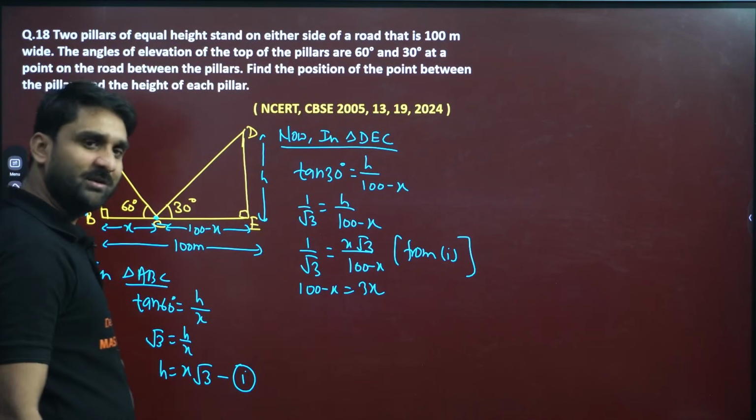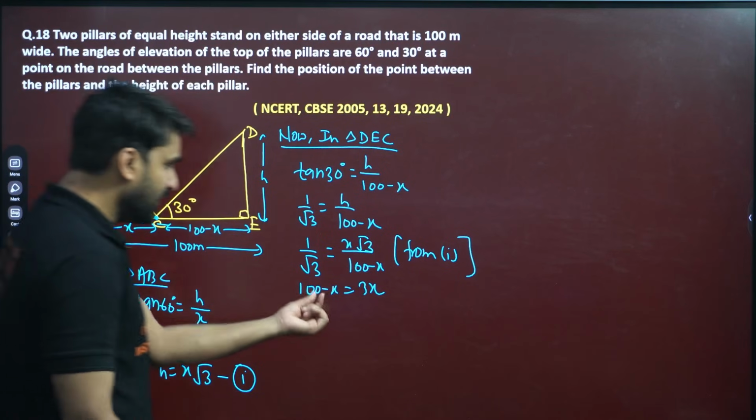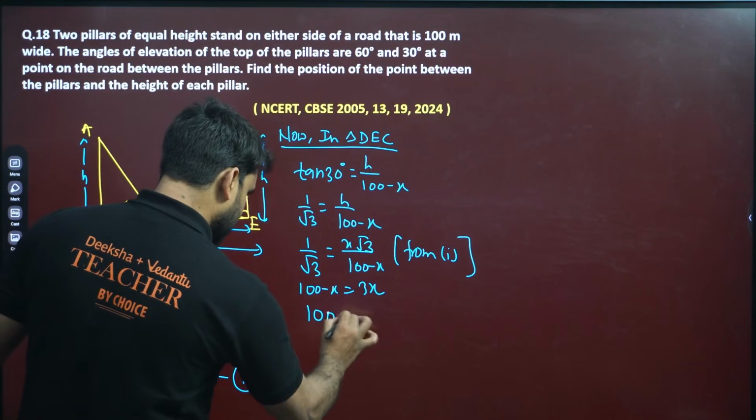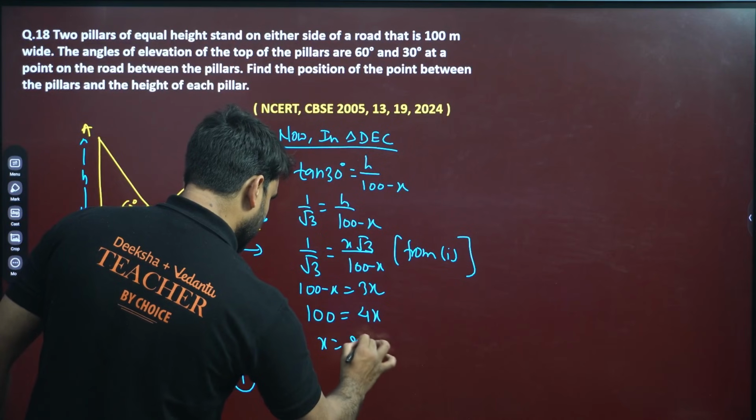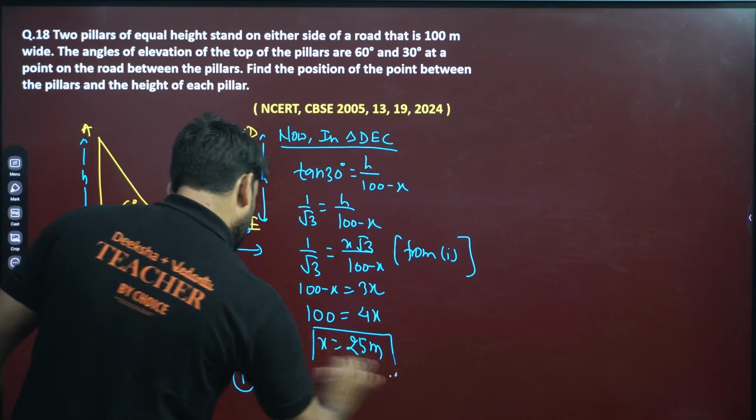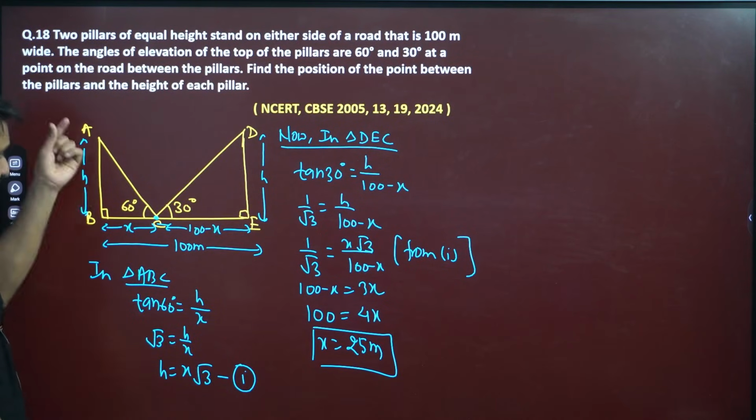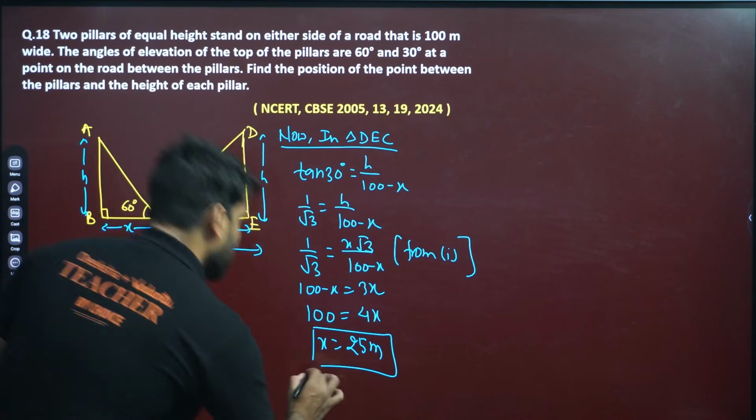X root 3 into root 3 will be 3x. Root 3 into root 3 will be 3. X will go there. So this will be 4x. So x we are getting here is 25 meter. So the distance of this point from this pillar is 25 meter.